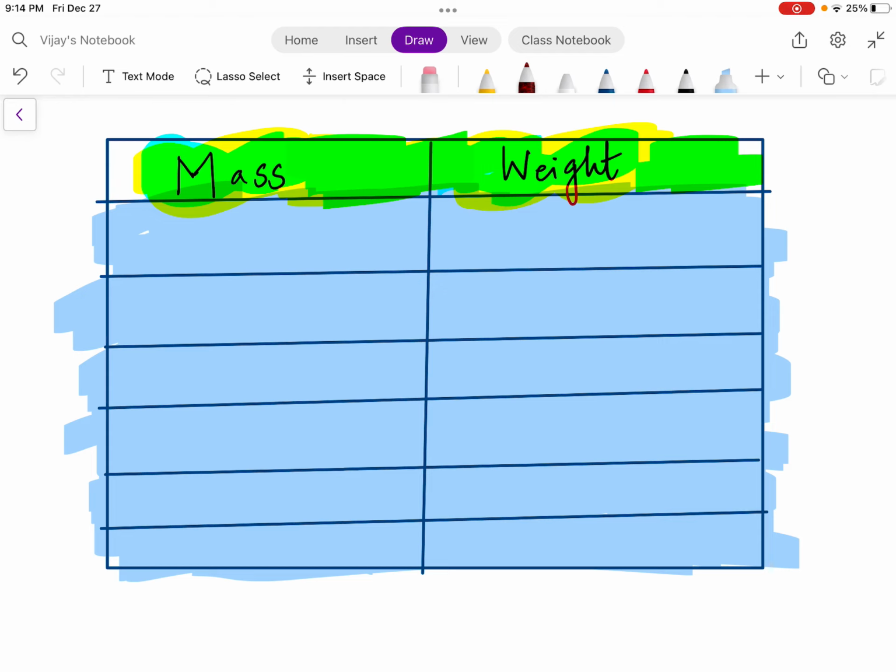Now, let me first talk about mass. So what is mass? Mass is nothing but the amount of matter present in a body. So let me write that. Mass is amount of matter present in a body. Now if you take any body, it has some matter. It may be having less matter, it may be having more matter. So any body, if you take, it will have some matter. You measure that amount of matter. That amount of matter is what we call its mass.